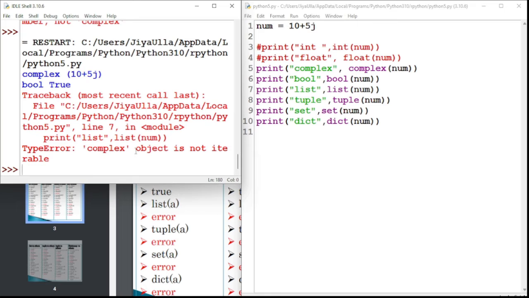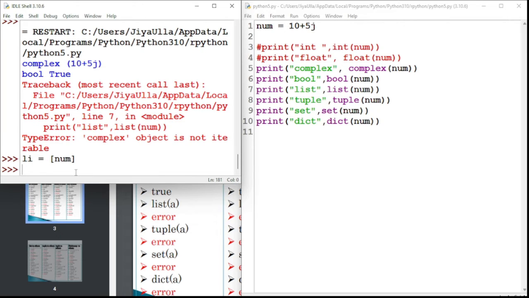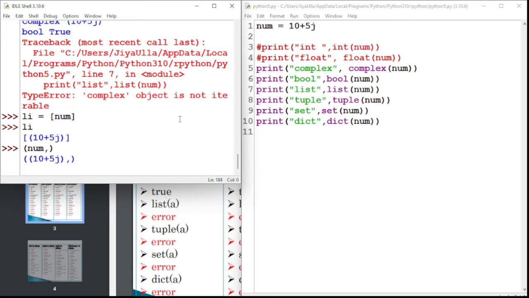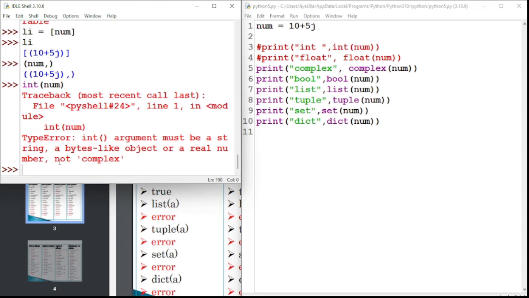To convert, we have to do the operation. Let's say for a complex number, list is equal to list of num. Then we are able to convert. This is how we convert a complex number to a list. If I take the tuple of num, comma, and enter, then it will give a result. But you can't convert a complex number directly into an integer or a float. Let's say int of num, if I enter, then it will not convert.